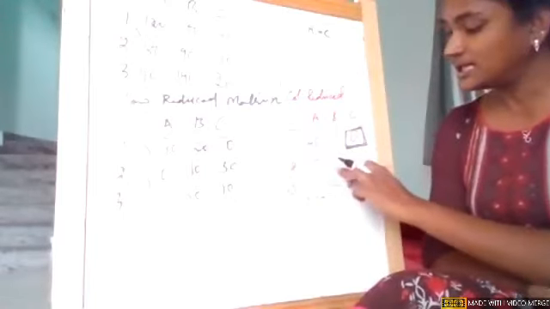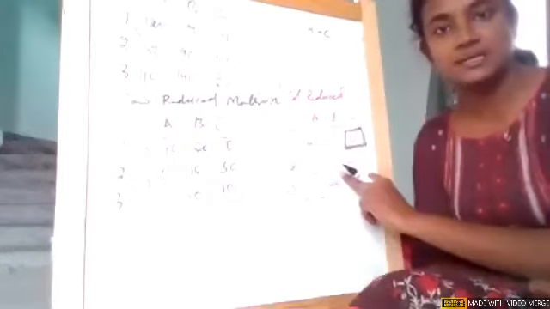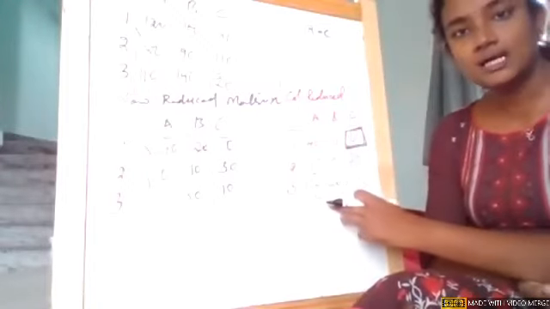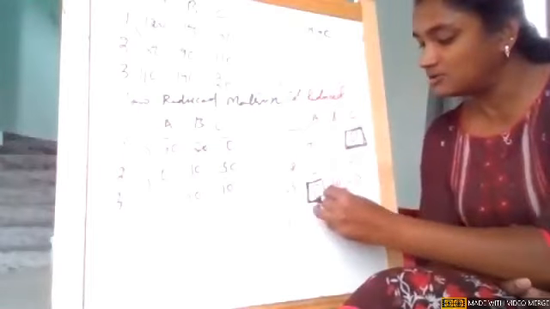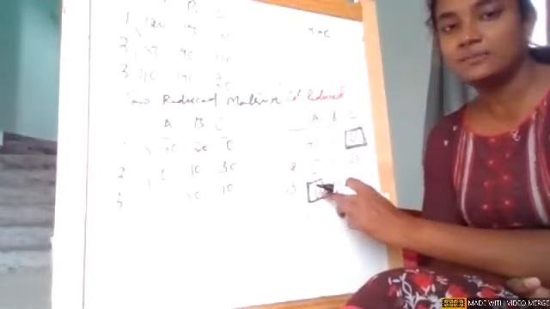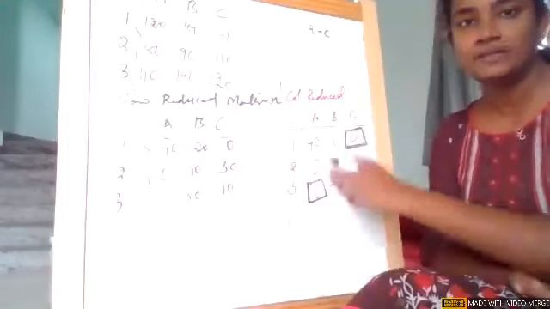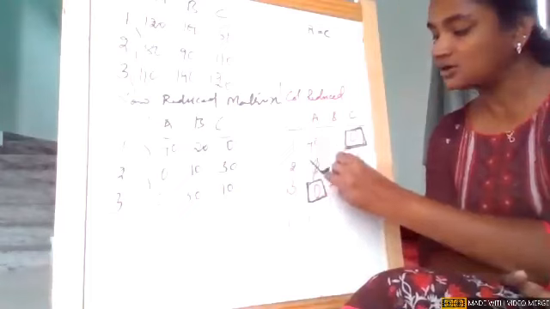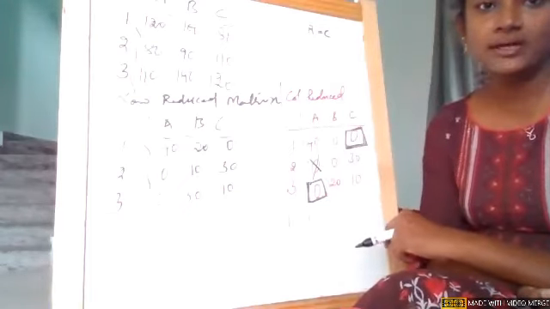In the second row, there are multiple zeros, so I cannot make an assignment. I'll go to the next row, which is our third row. In the third row, there is a single zero, so I can make an assignment for that zero. After making an assignment, as we came row wise, immediately check the corresponding column. If there are other zeros, I'll cross them off. Okay, girls? Yes, ma'am.